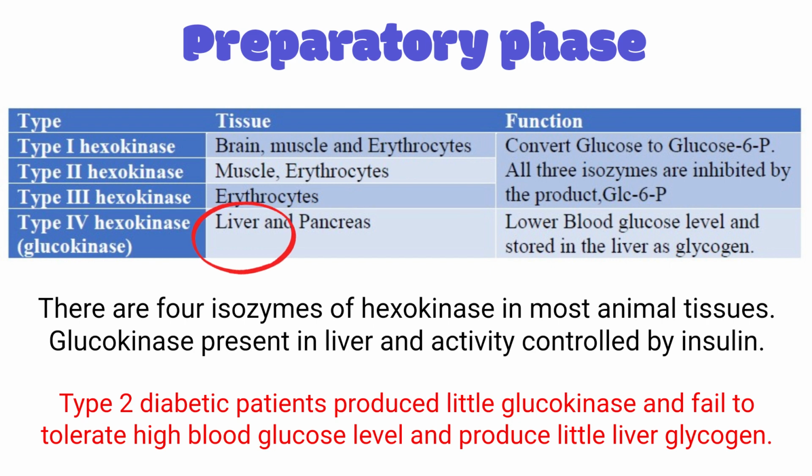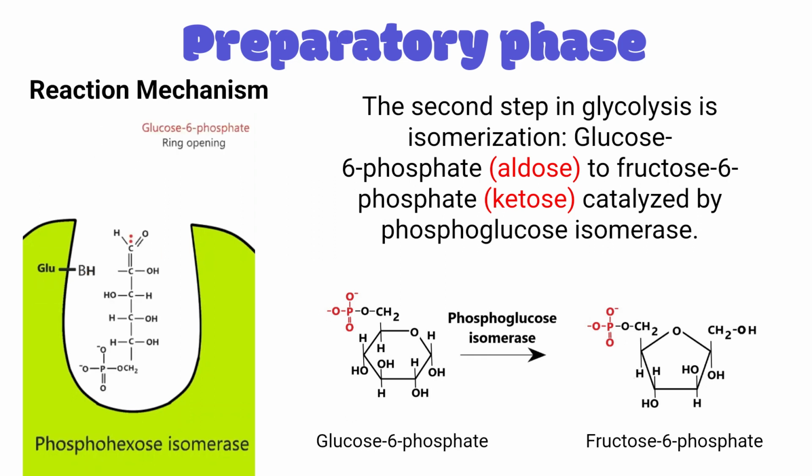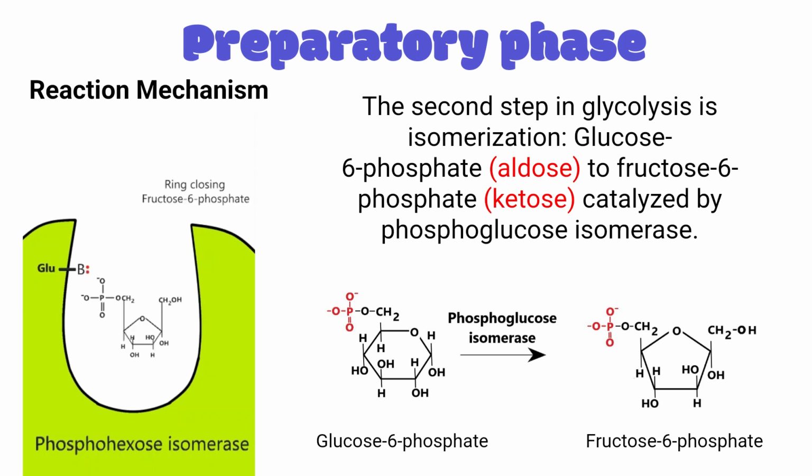In the liver, another enzyme called glucokinase is present. It can specifically act on glucose. The main function of glucokinase is to control the blood sugar level. Next, the second enzyme called phosphoglucoisomerase comes into action. It isomerizes glucose 6-phosphate into fructose 6-phosphate, another hexose.